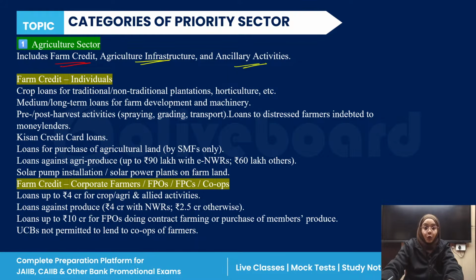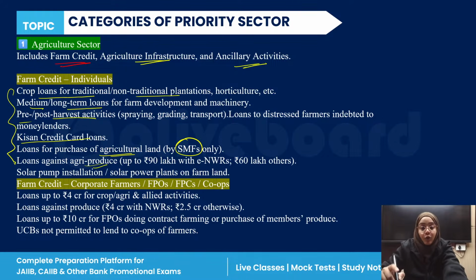If we talk about the individual, what is included? Crop loans for traditional and non-traditional plantations, medium and long-term loans like pre and post-harvest activities, then the Kisan credit card loan. Then if you want to purchase agricultural land, this is only for small and marginal farmers. Then the loan for agriculture produce.